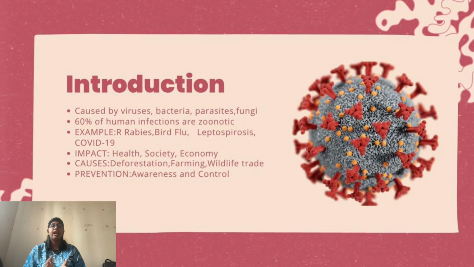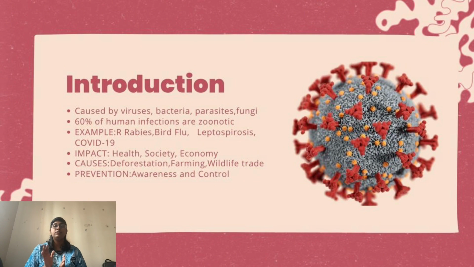Hello, I'm Veronica and today I would like to talk about zoonotic disease. These are infections that spread from animals to humans, caused by viruses, bacteria, parasites and fungi. The World Health Organization reports more than 200 zoonotic diseases, and about 60% of human infections come from animals. Examples include rabies, bird flu, leptospirosis and COVID-19.